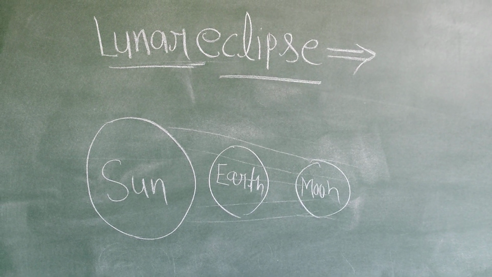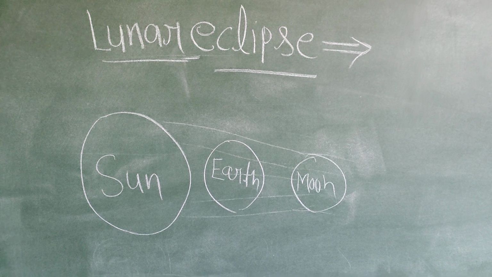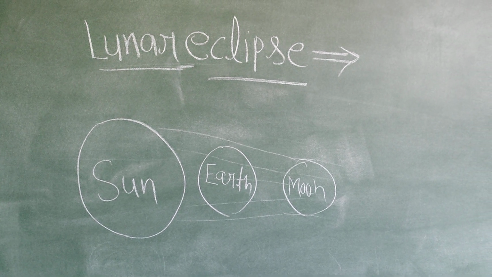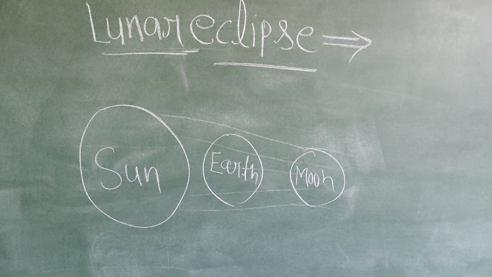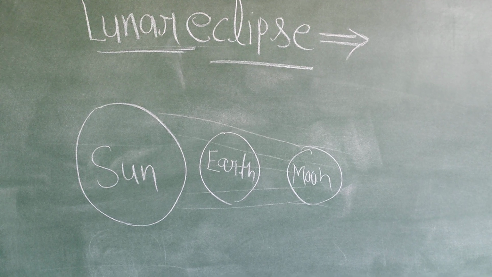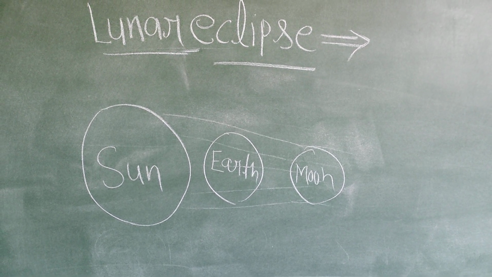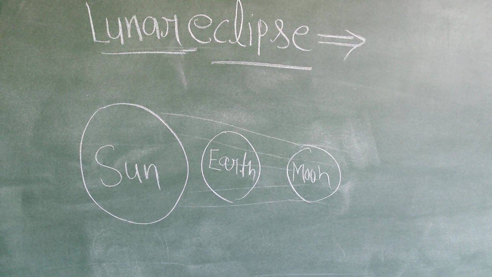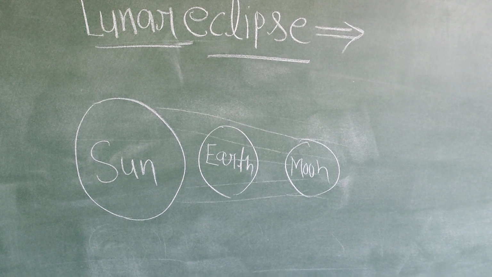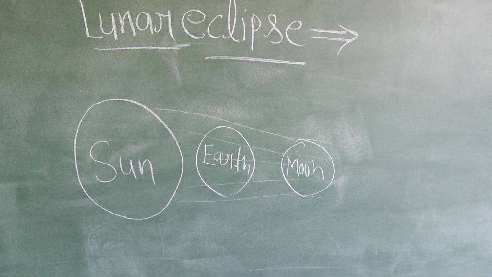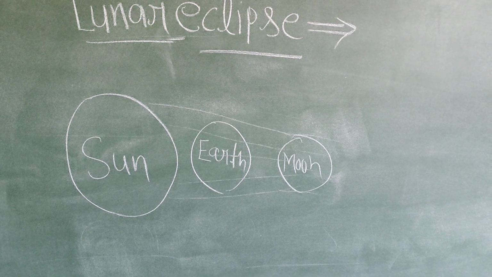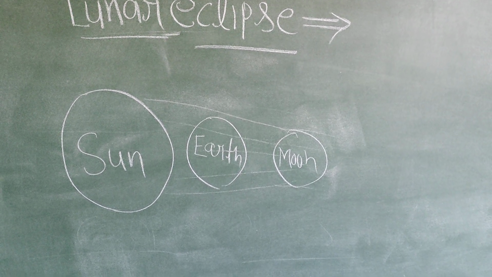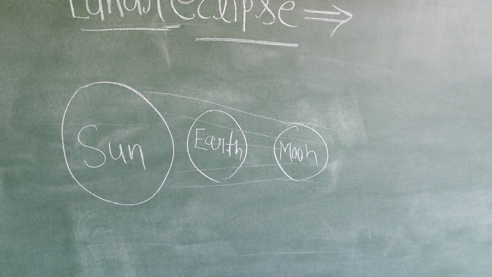Now next topic is lunar eclipse. Children, what is lunar eclipse? When sun, earth and moon are in a straight line, in this condition earth is present in the center. So we can say earth is present between sun and moon.